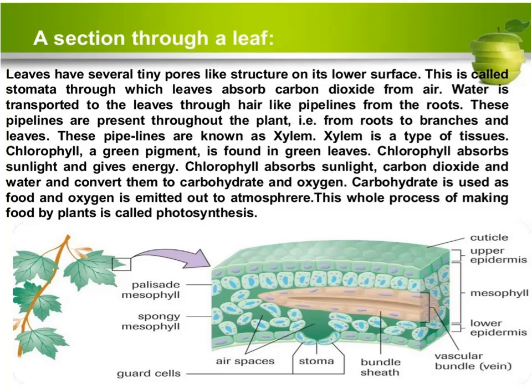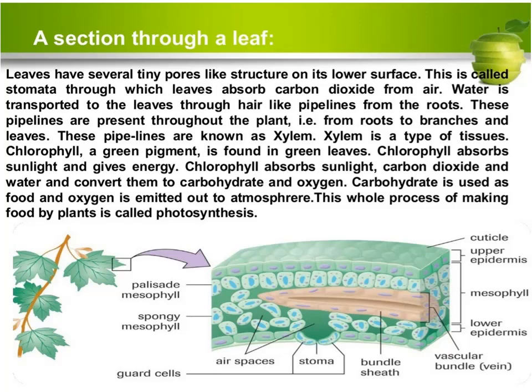These pipelines are present throughout the plants, for example from the roots to the branches and leaves. What is the name of these pipelines? These pipelines are known as xylem. This is the detail of the leaf structure as well as the working of plants. You will learn this topic in chapter number 10, but I mention it here so that you understand it properly. Xylem is a type of tissue.